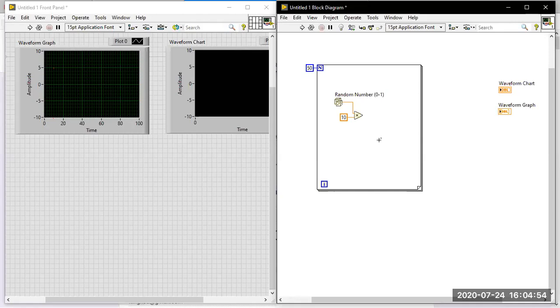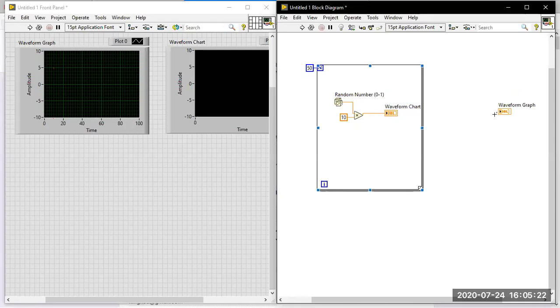Now where will you place the graphs and charts? Where will you place both the indicators, inside the loop or outside the loop? Which one should be inside and which one outside, or both inside, or both outside? Of course, the waveform chart should be placed inside the loop.